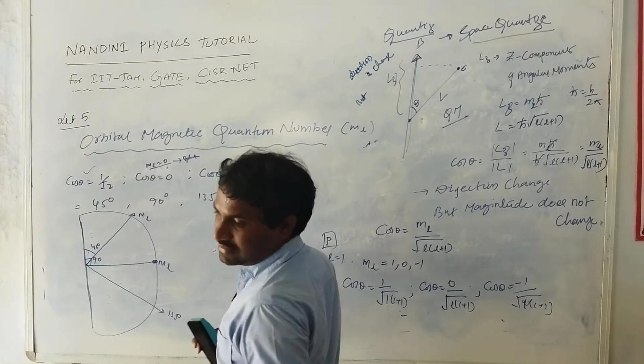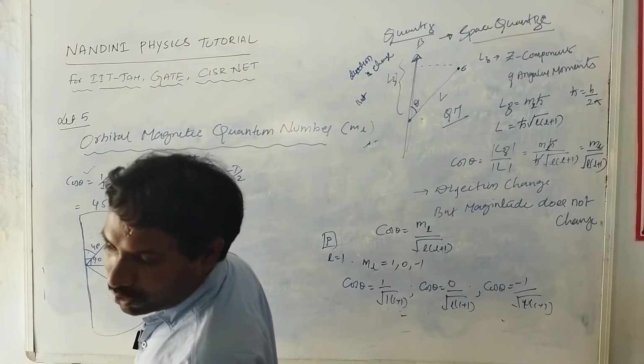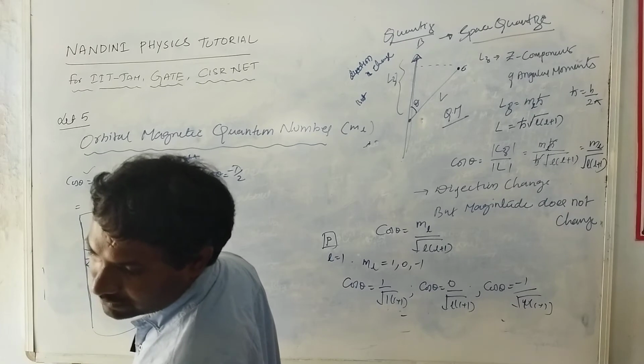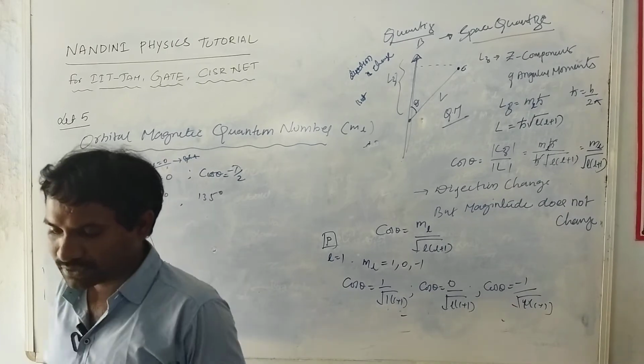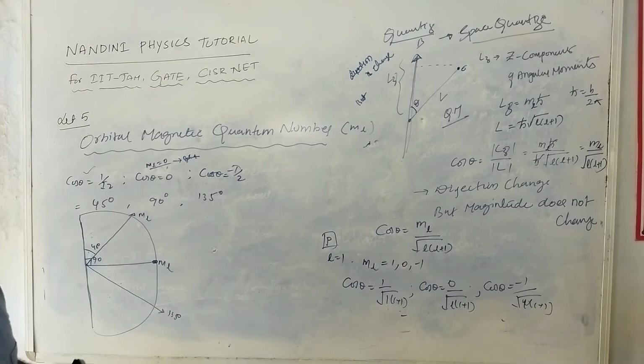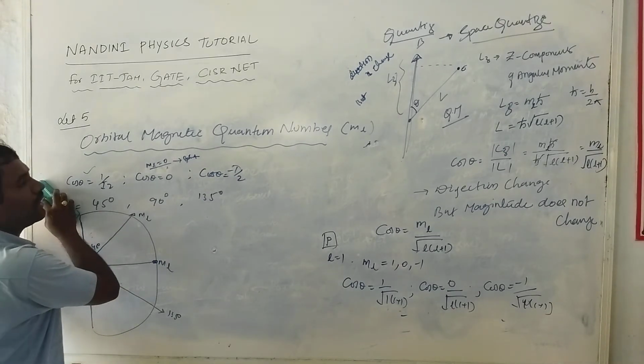So this is the theory about the orbital quantum number. In the same way, next is the spin quantum number. The fourth one is the spin quantum number.